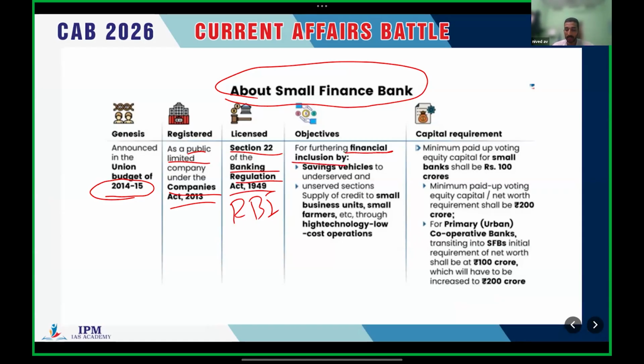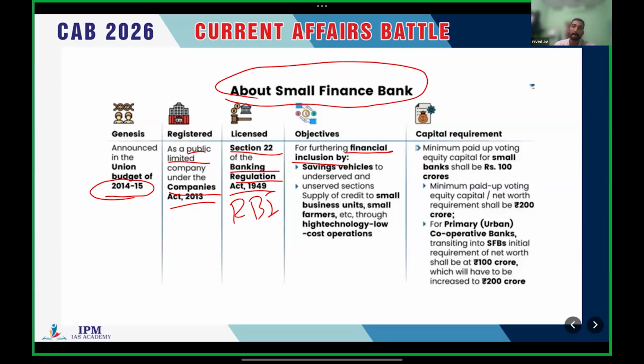The objective is to improve financial inclusion. There are certain areas and sections of society which commercial banks, the scheduled huge banks like SBI, etc., cannot reach. In such areas, these differentiated banks, including payment banks and small finance banks, are acting and ensuring financial inclusion.